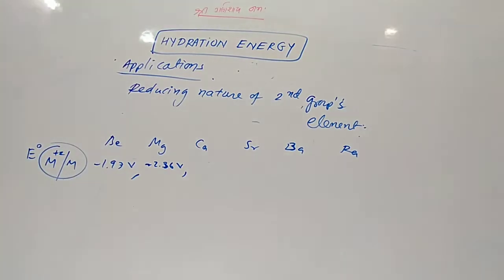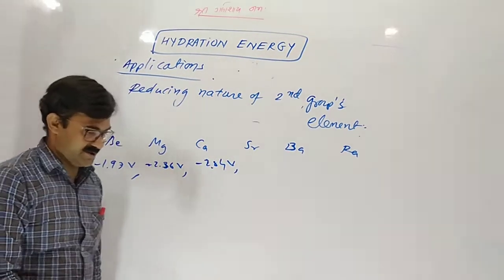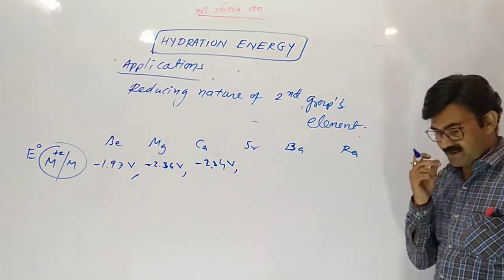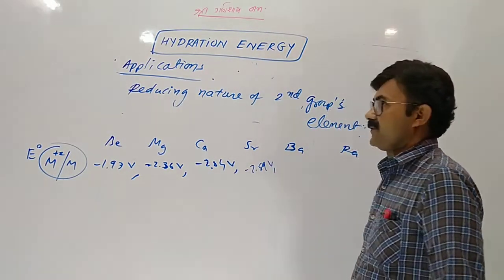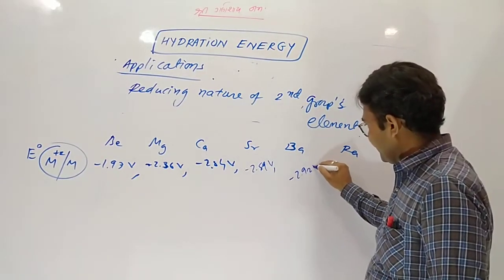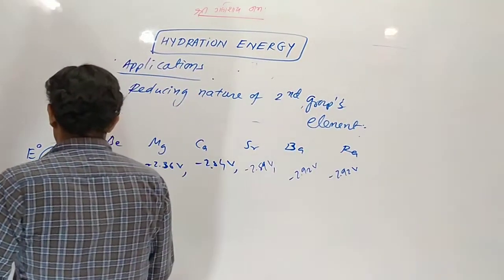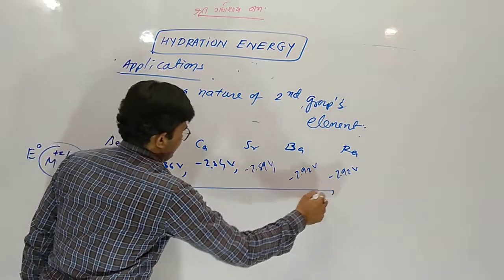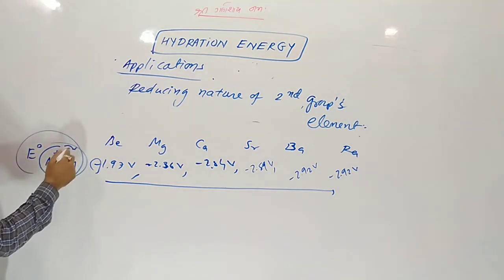For calcium it is minus 2.84. For strontium minus 2.89. For barium 2.92, and for radium also roughly 2.92. So you can see the negative value of the reduction potential increases.